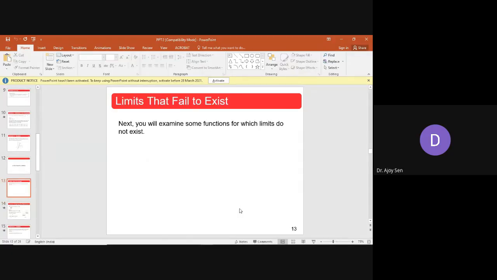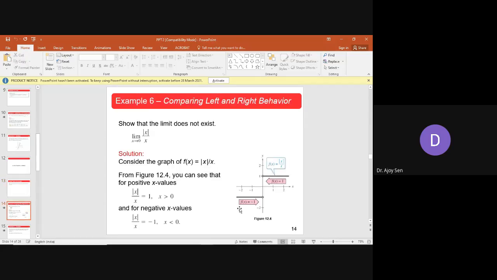Now the point may come when we say that the limit does not exist. We have talked about what is meant when a limit exists, but there may be some cases when the limit fails to exist. So there may be many possibilities. The first possibility is this type of function, which I think you all know.